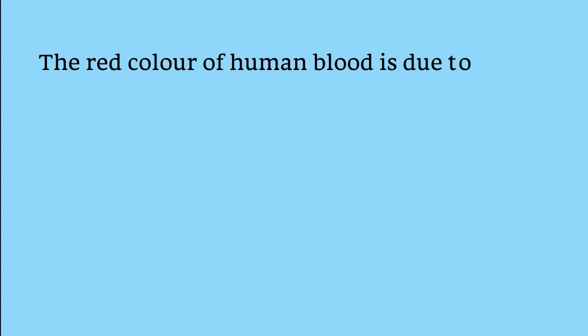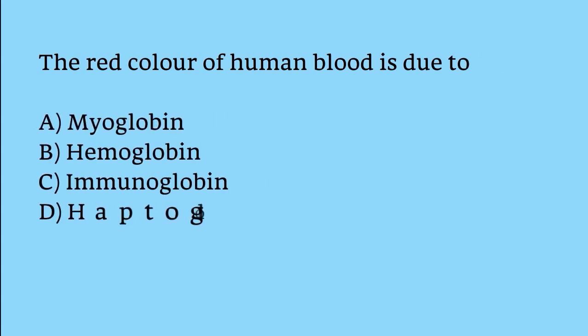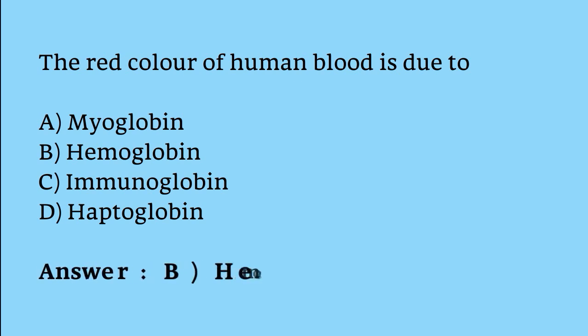The red color of human blood is due to myoglobin, hemoglobin, immunoglobin, hepatoglobin. The correct answer is option B. The red color of human blood is due to hemoglobin.